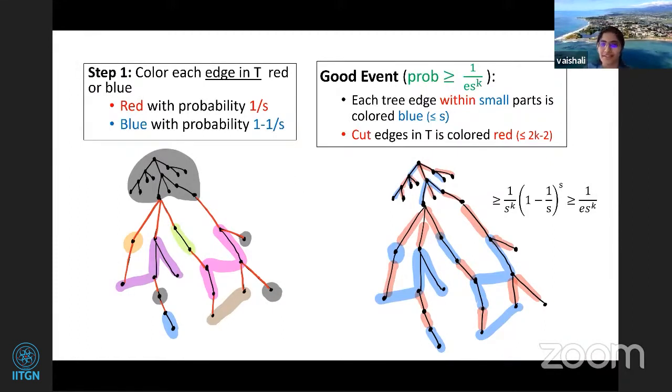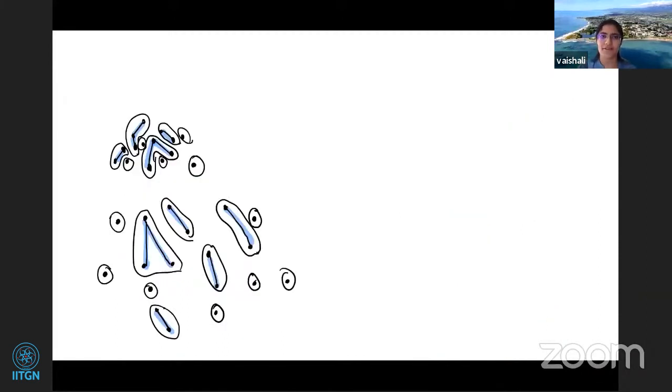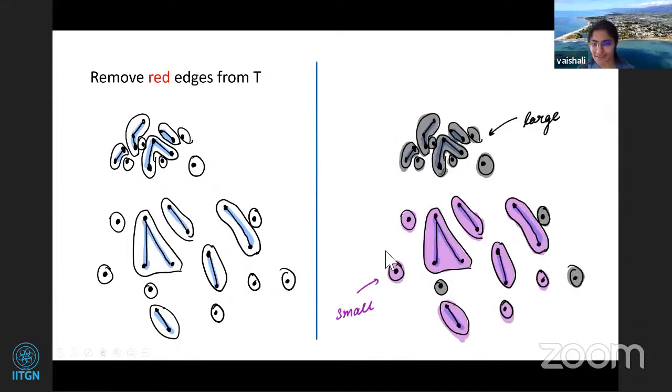Yeah. So now let's see why this is helpful. What have we done? We have colored the edges such that within the small components, the edges are colored blue, so they remain together. And these cut edges are red. So if we remove the red edges, what are we guaranteed? We are guaranteed that these small components remain together, right? Even if these small components in the tree were broken down into smaller components, they remain together. But now we need to distinguish the small and large parts, and that is where the bound comes into play.